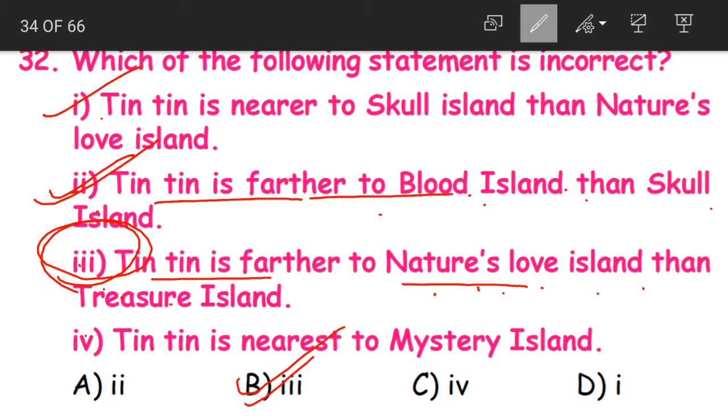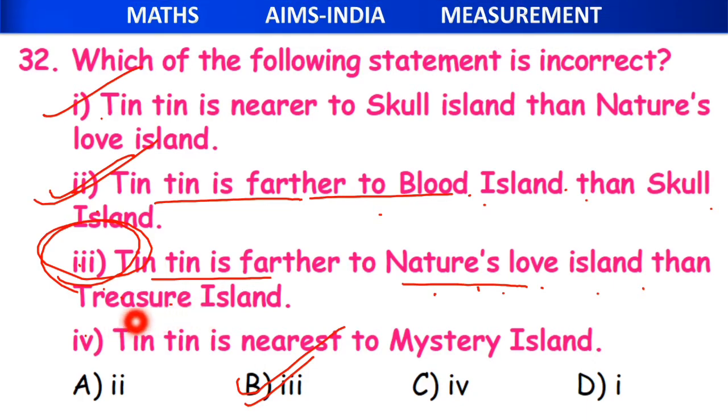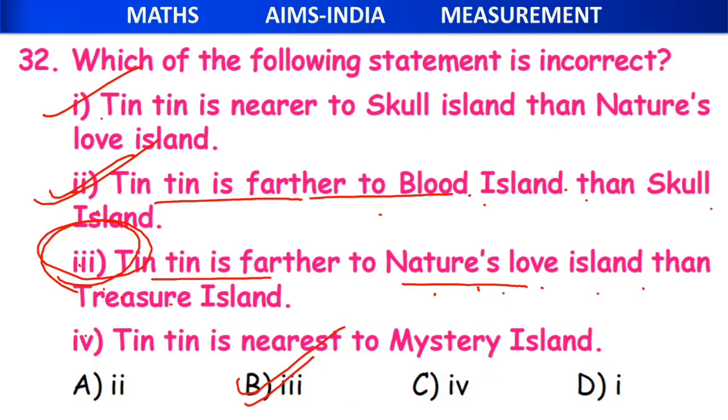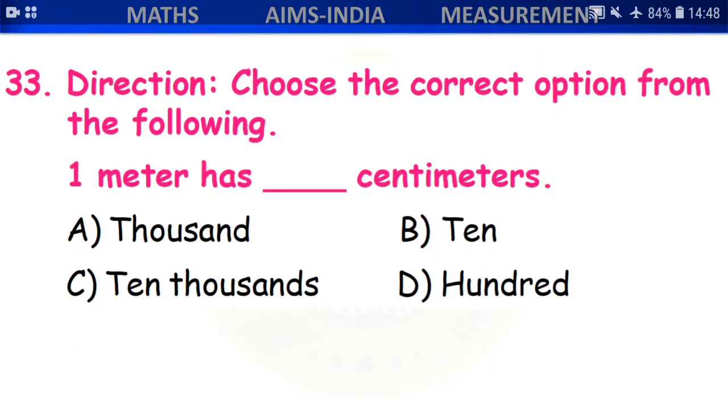Option B, statement 3 is the incorrect statement. Is this clear, children? And the last one, Tintin is nearest to Mystery Island. Yes, this is also true. So our correct answer for question number 32 is option B, that is third statement.